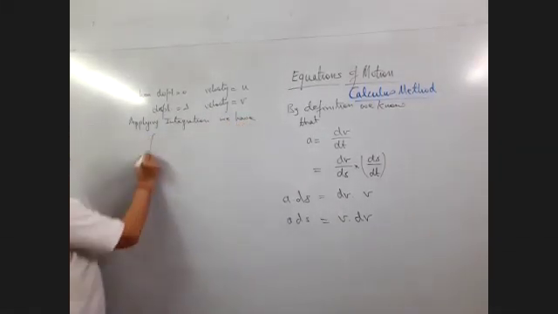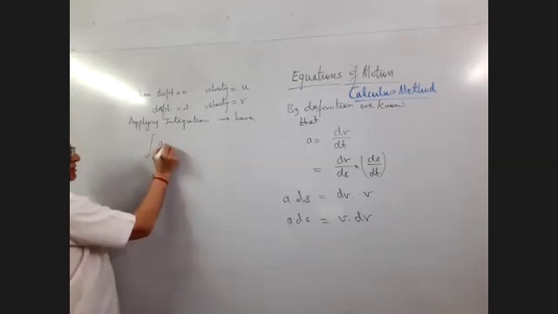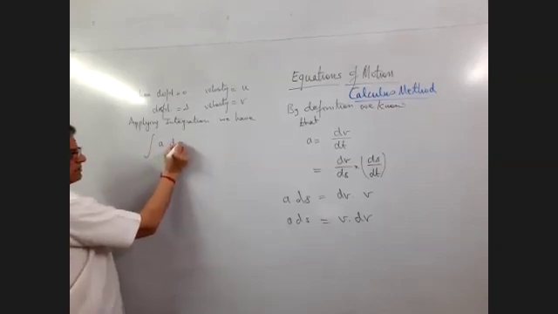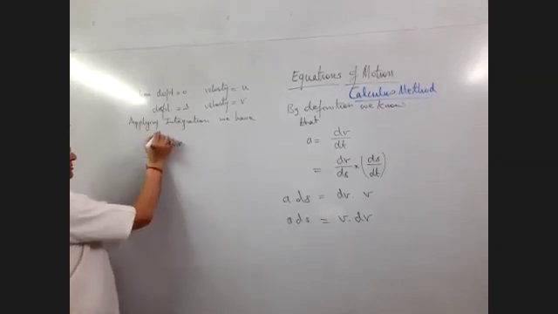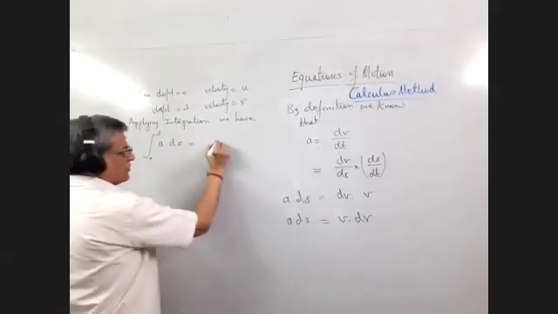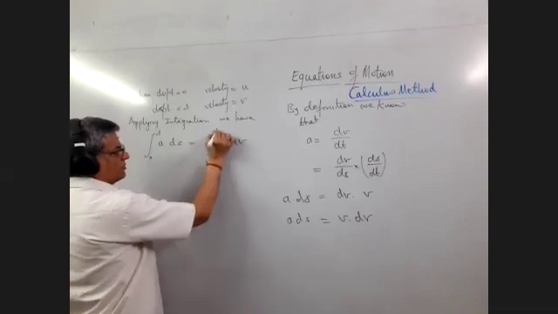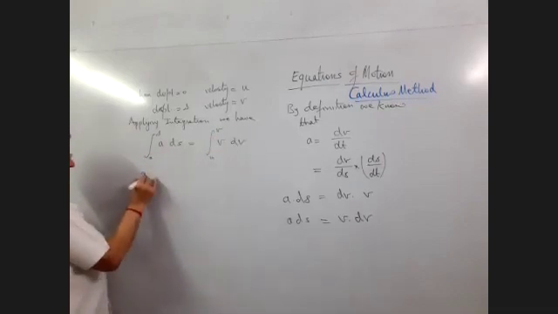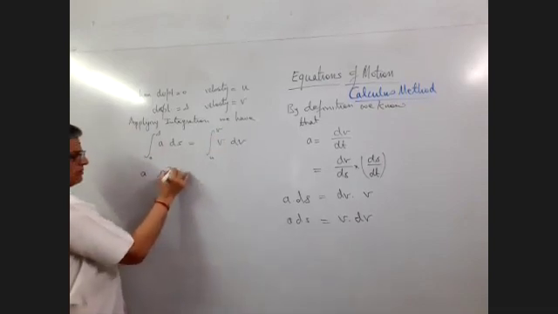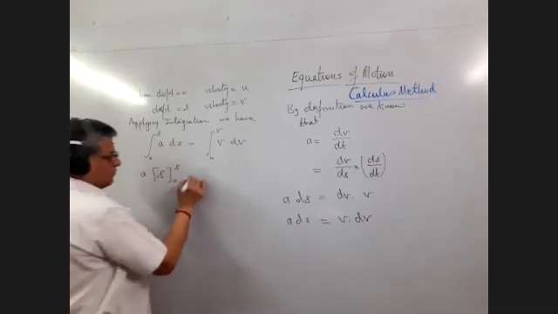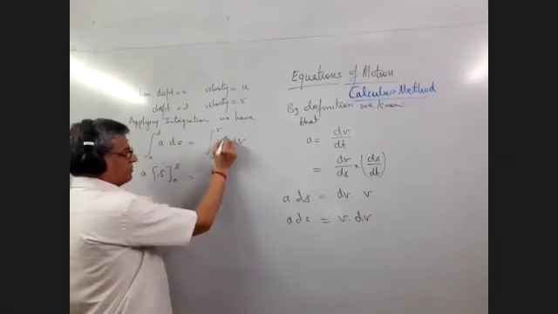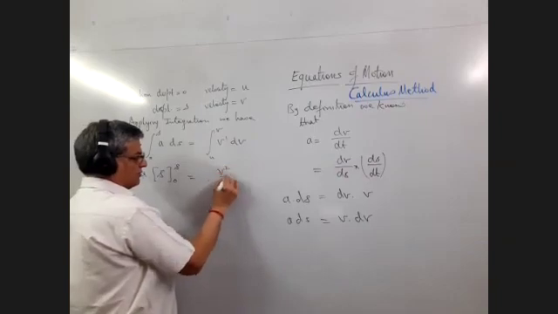So we have the integral of a ds from 0 to s equals the integral of v dv from u to v. So this is a s from 0 to s, and v power 1 integrates to v square by 2.